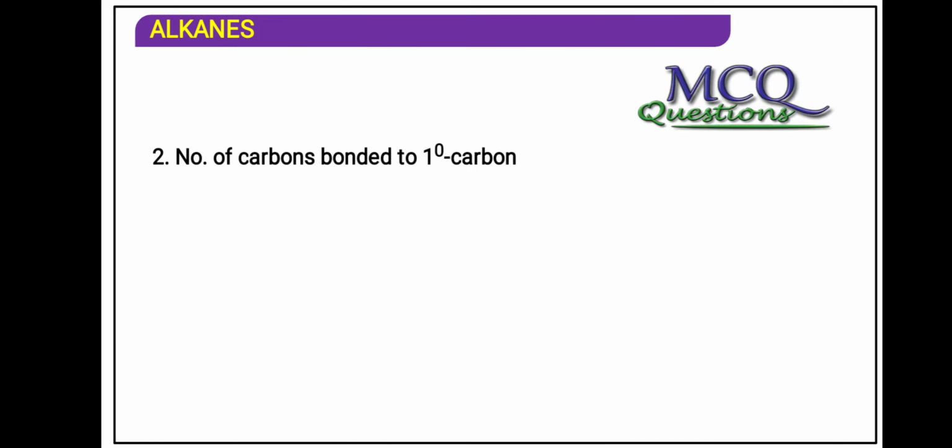Number of carbon bonded to 1 degree. Now how many carbon are bonded to 1 degree? Now you try to answer the question, students. They are asking us that a compound is having 1 degree carbon atom. So to the 1 degree carbon atom, how many other carbons are getting attached? 2, 1, 3, 4. Of course the answer is 1.